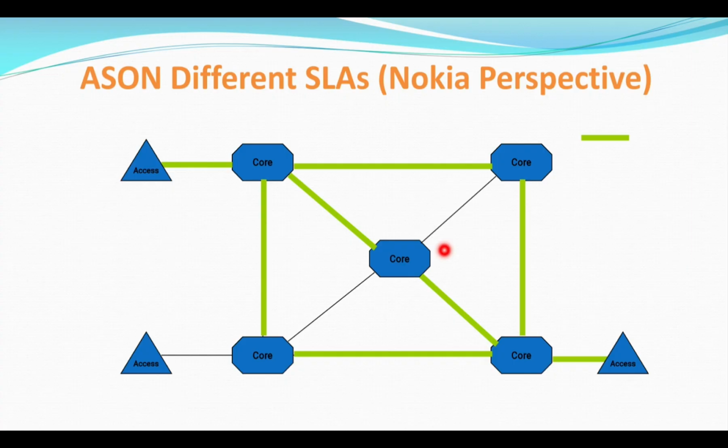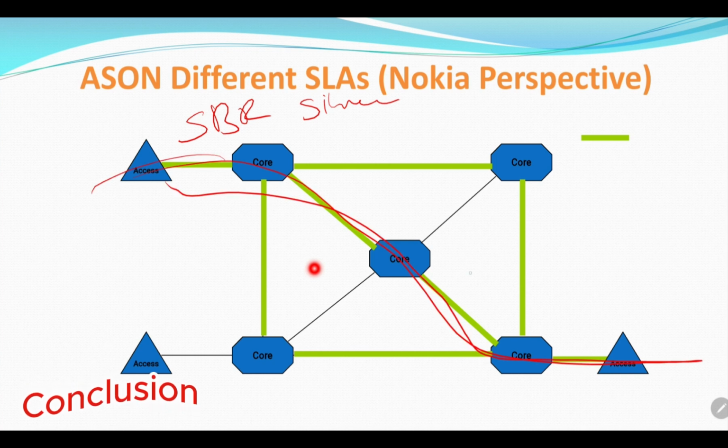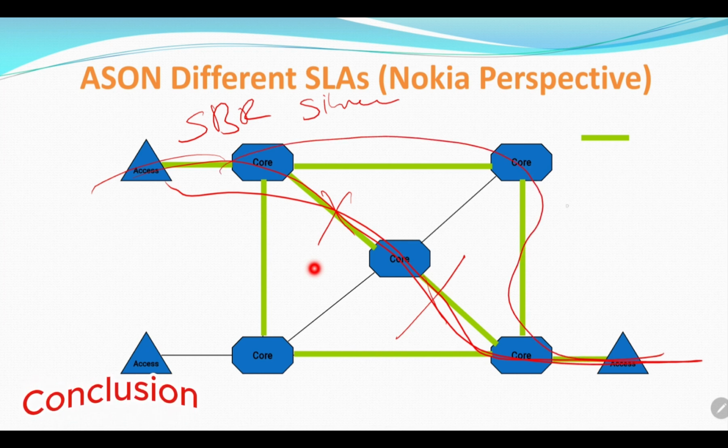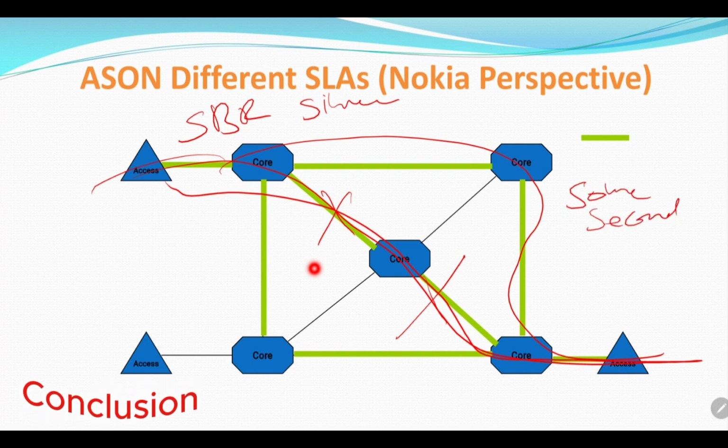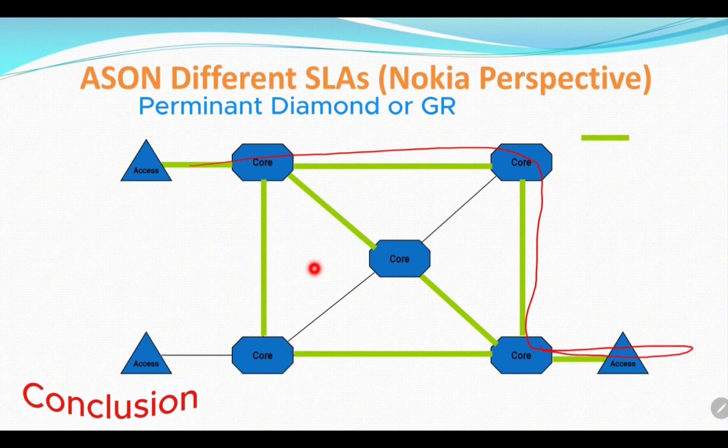Again, to represent the difference between the different types of SLAs, we have SBR or silver. We have one route. If this route is affected due to a cut or incident in this physical connection, it will try to calculate another route within some seconds. The second type, we already have one direction here and a preset route here.